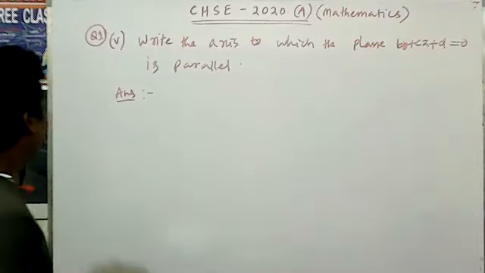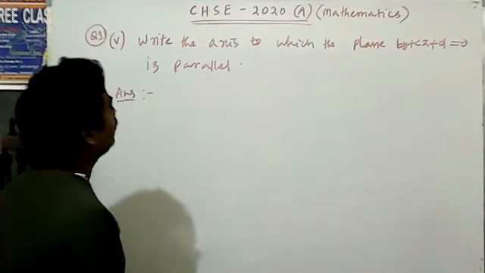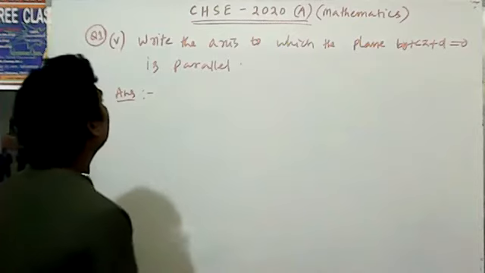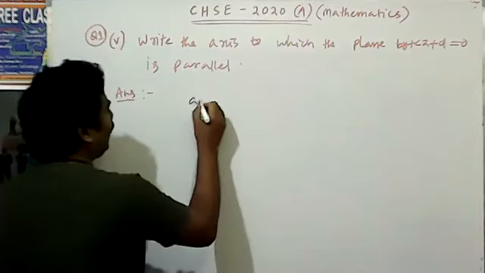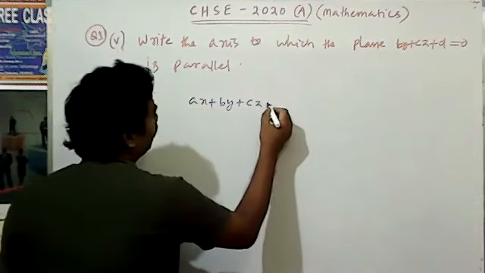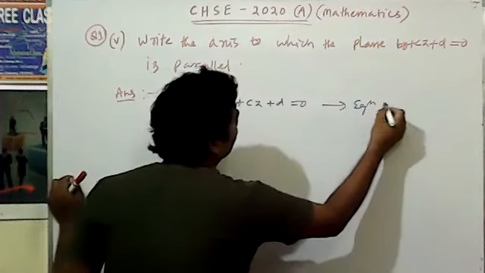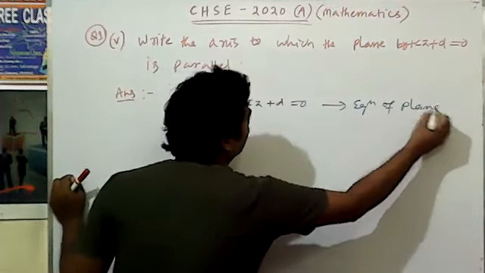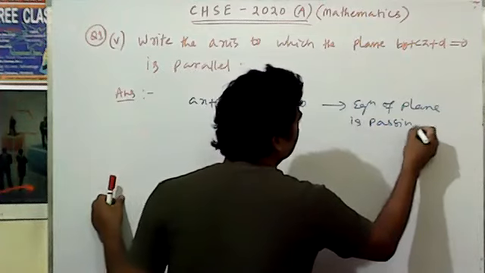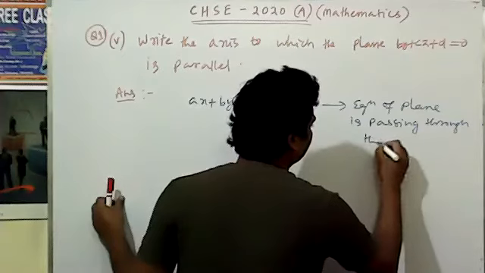Here, fifth bit, what is given? Write the axis to which the plane by plus cz plus d equal to 0 is parallel. We know that ax plus by plus cz plus d equal to 0 is the equation of a plane. If d is 0 it passes through the origin.